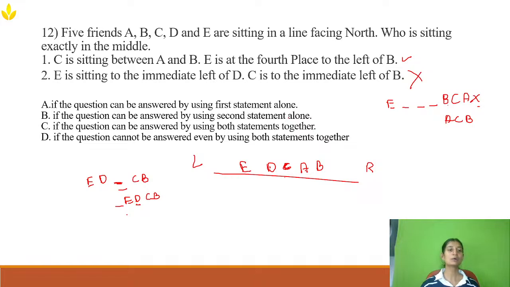In the options they have given, if the question can be answered by using the first statement alone, yes, I can get an answer using the first statement alone, not using the second statement or both statements. It cannot be answered by the second statement alone, but I can answer the question by using the first statement alone. So the first statement is the right answer.